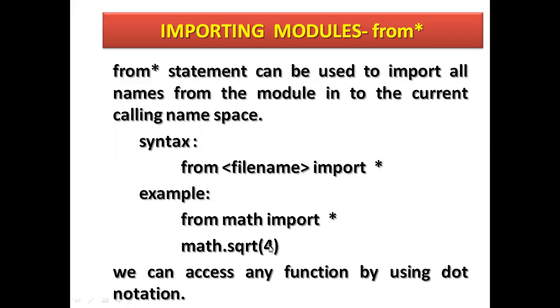math.sqrt(4). So it will compute the square root of 4. We can access any function by using dot notation. See here, dot notation can be function name dot notation after file name. Module name dot function name.